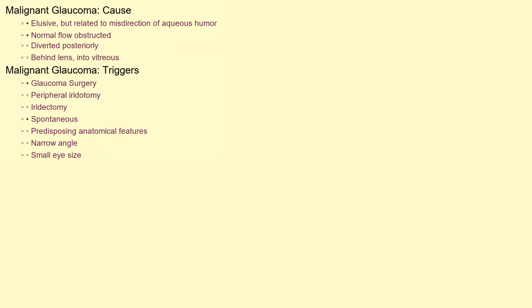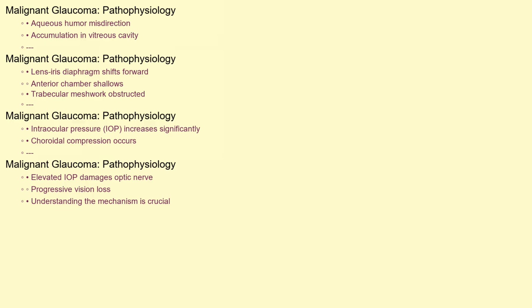This misdirection can be triggered by various factors including, but not limited to, certain types of glaucoma surgery, particularly those involving peripheral iridotomy or iridectomy. It can also occur spontaneously, especially in eyes with predisposing anatomical features, like a narrow angle or a small eye size. Let's delve into the pathophysiology.